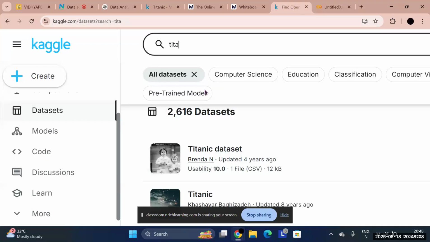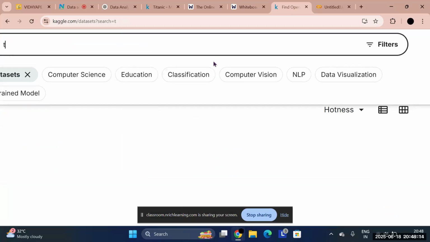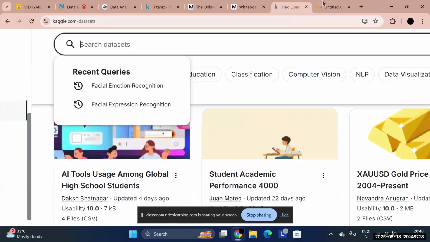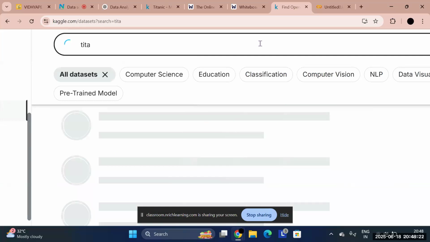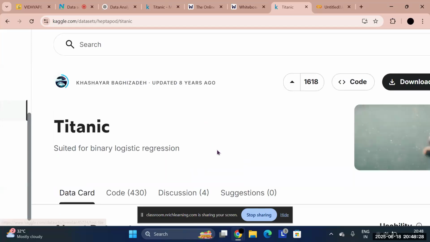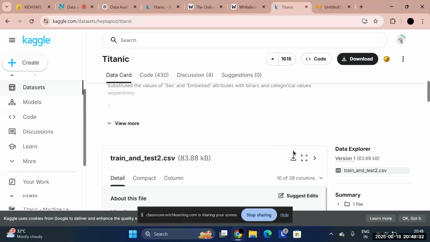When you go on the Kaggle website, you simply type the data set name, click on the first thing that pops up, and then you will have the data card or data set.